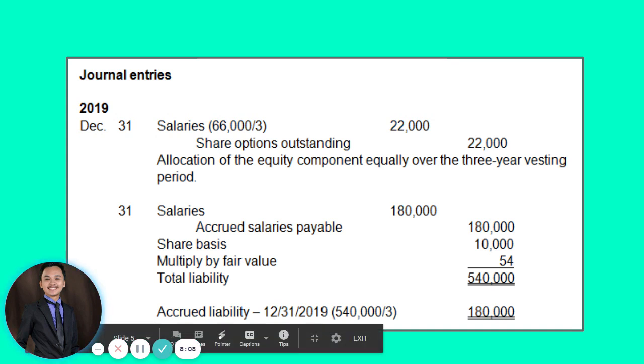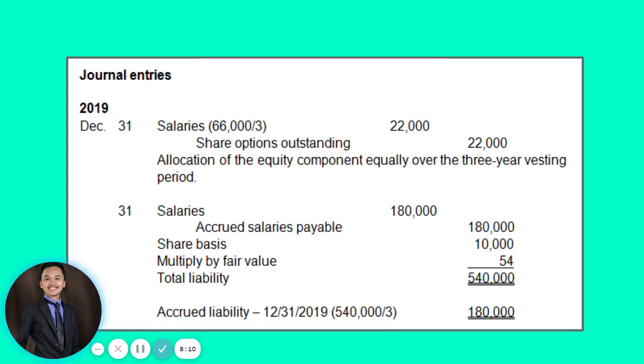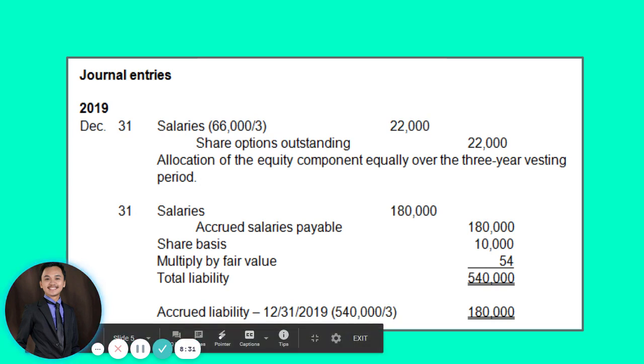And that 540,000, just like what we did in our share options outstanding, we will also allocate for the entire vesting period of 3 years. So that will be 540,000 divided by 3, so we'll have 180,000. So on December 31, we have a debit to salaries for 180,000 and then a credit to accrued salaries payable also for 180,000.